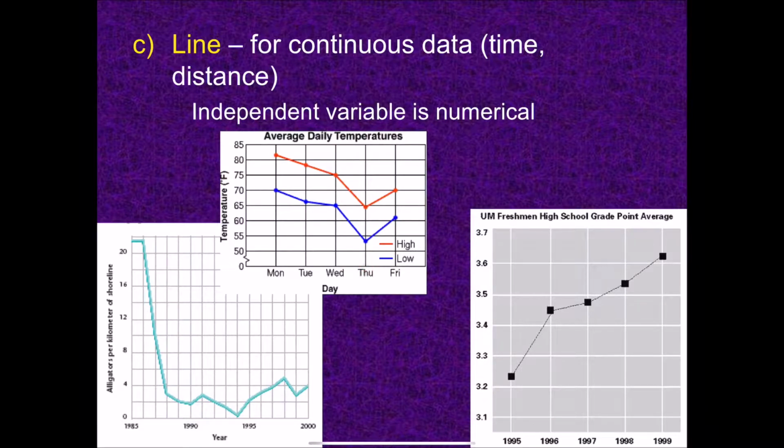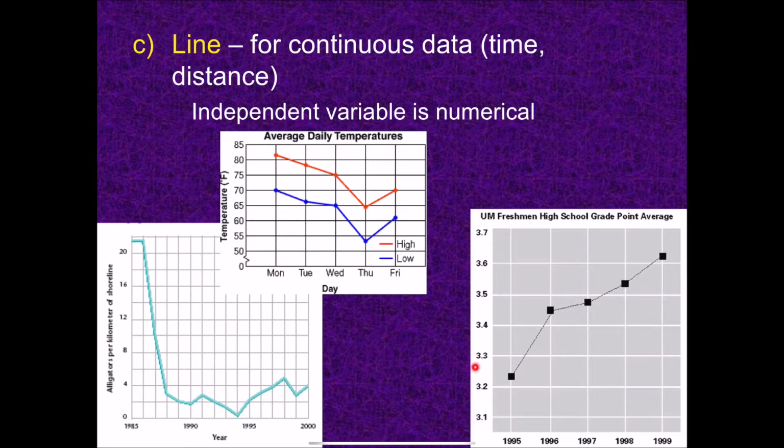So all of these examples are with the independent variable being time, right? And again, make sure the units are there. So this one is days, this one is years, this one is also years, right? And then on the y-axis, which is basically the units and the numbers for the dependent variable, there should be some indication of what these numbers represent.